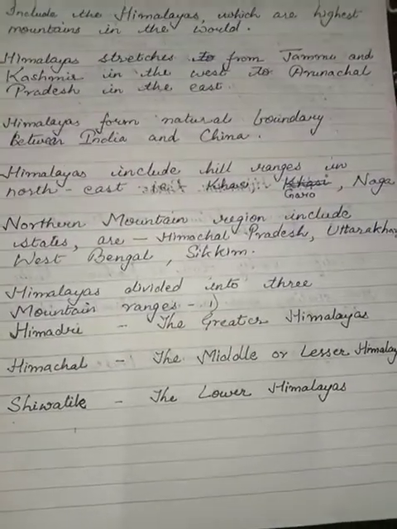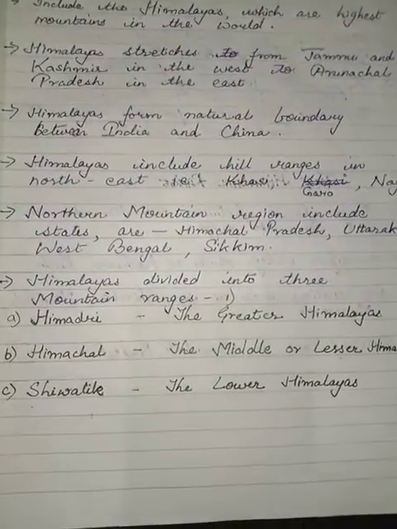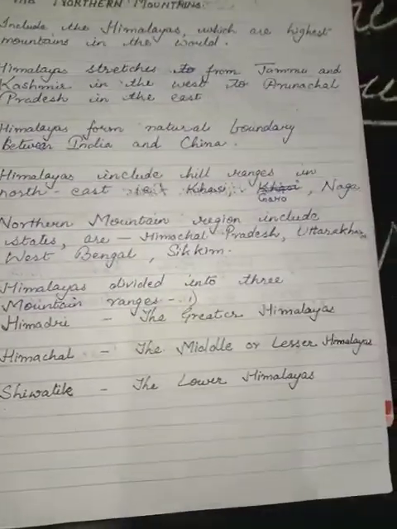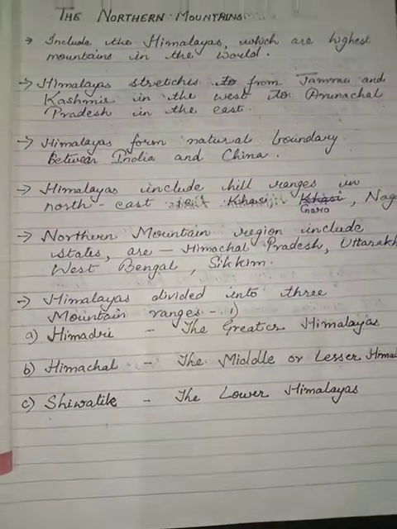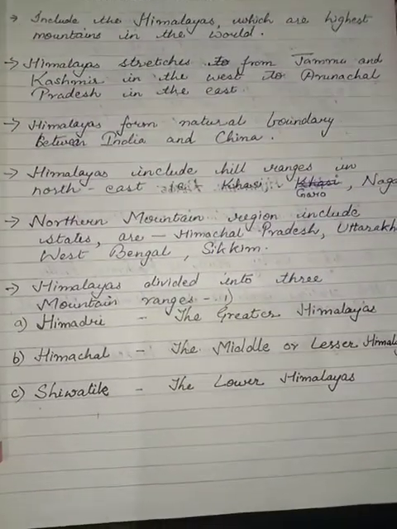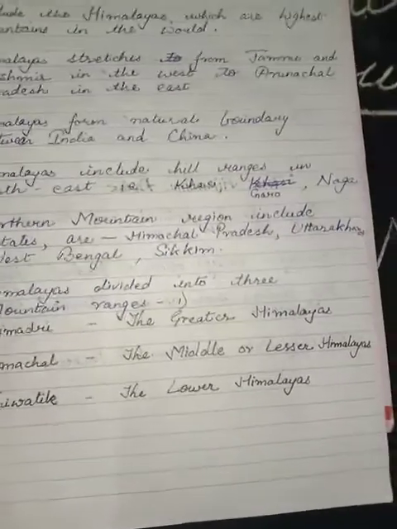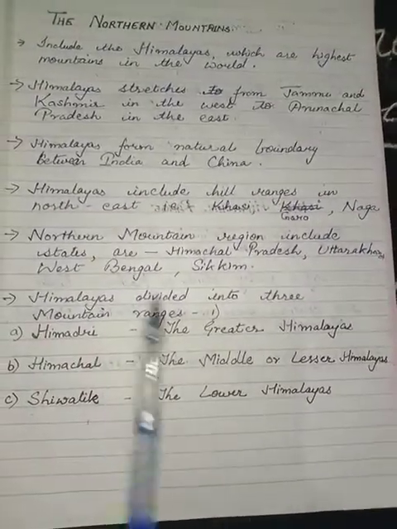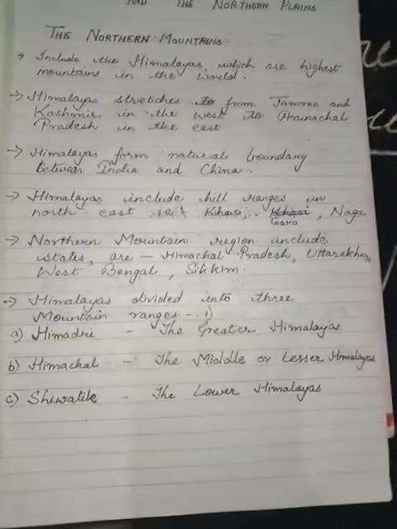You have to learn this by heart, because it may be asked as a one word question, or in fill in the blanks also. The question can be put like this: what is the other name of Himadri range, what is the other name of Shivalik range. Then you just write that Himadri is also known as Greater Himalayas, Shivalik is also known as Lower Himalayas.